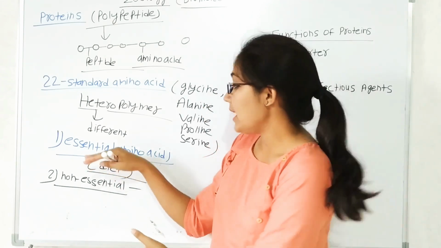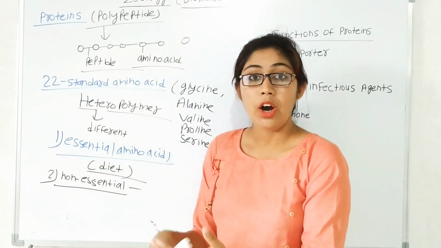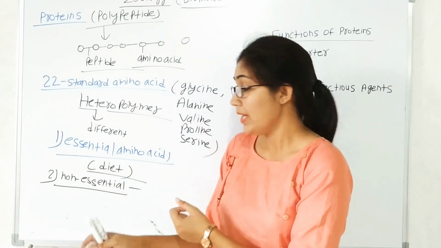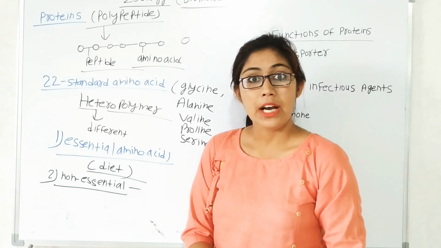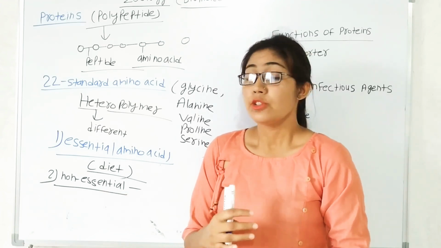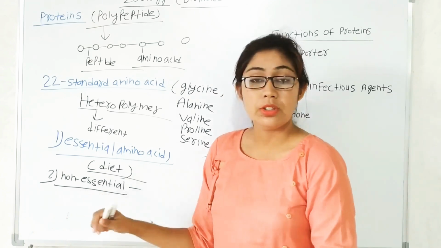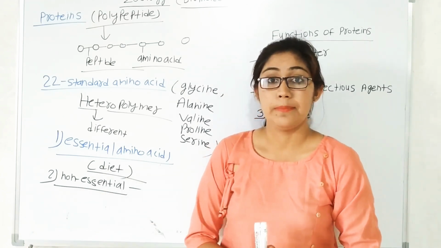So some amino acids are essential, which we obtain from our diet, from plants and other organisms. Some are non-essential, means our body is able to make them, so we do not depend on plants for these amino acids. So they are known as non-essential amino acids.